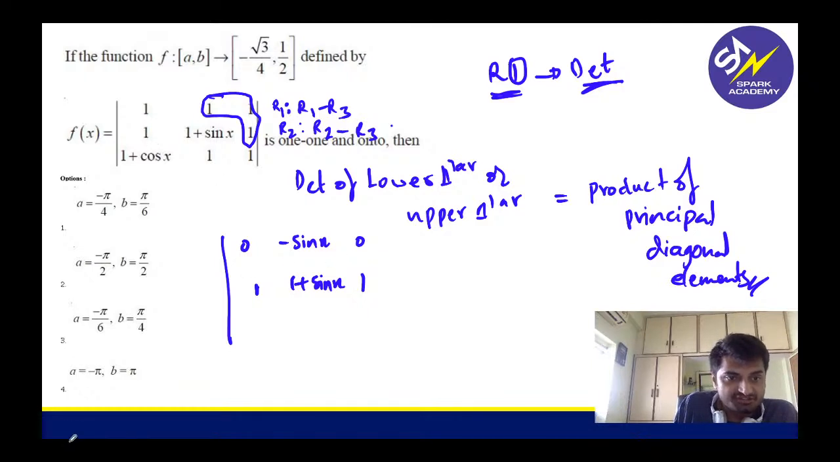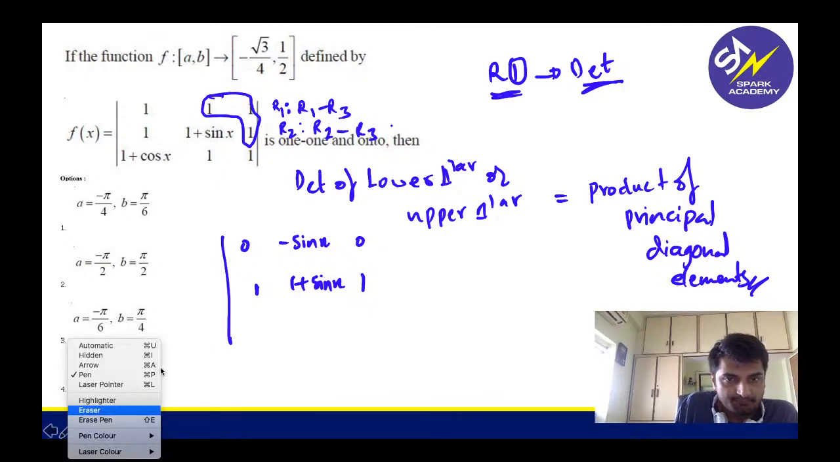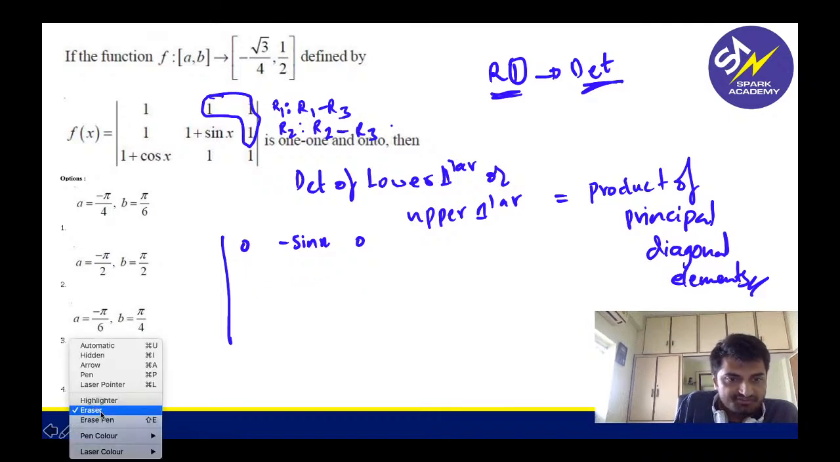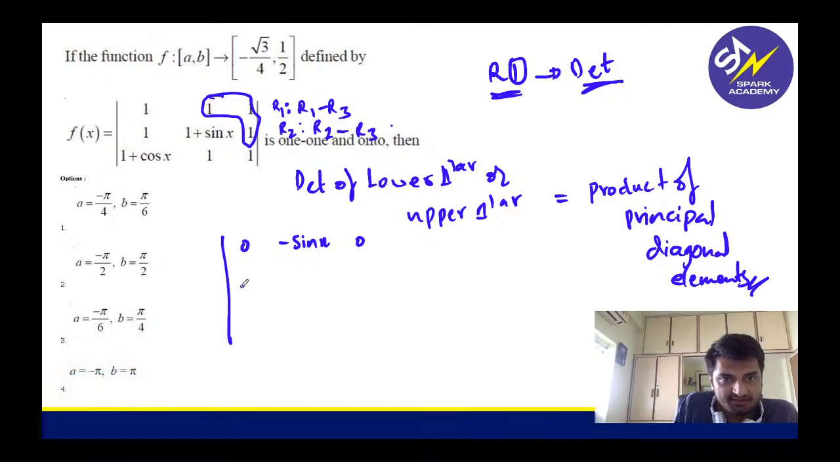Okay, second row also I am changing, sorry. So second row, how will I get it? 1 minus cos x is minus cos x. 1 plus sin x minus 1 is nothing but sin x. And what is this? 1 minus 1 is nothing but 0. And what else is there here? This is 1 plus cos x as it is. This is 1. This is 1.